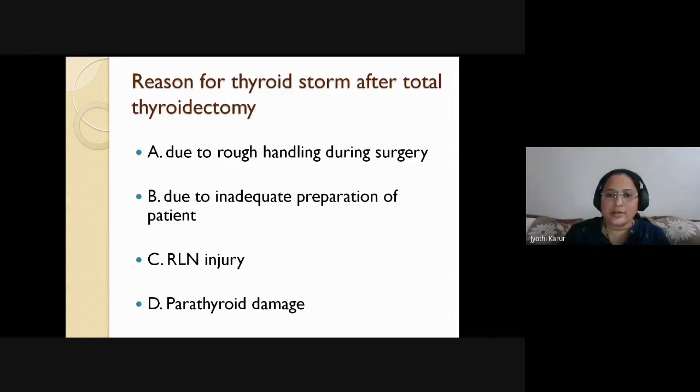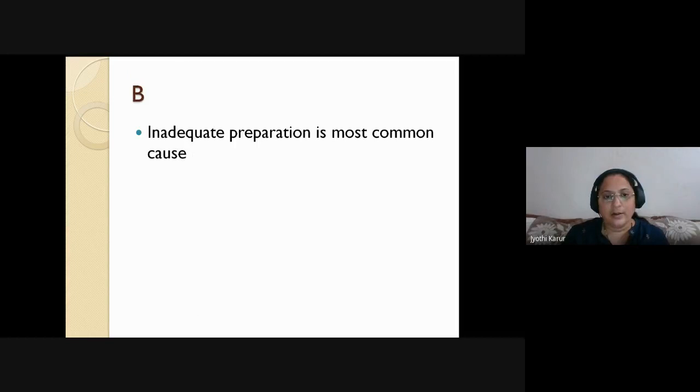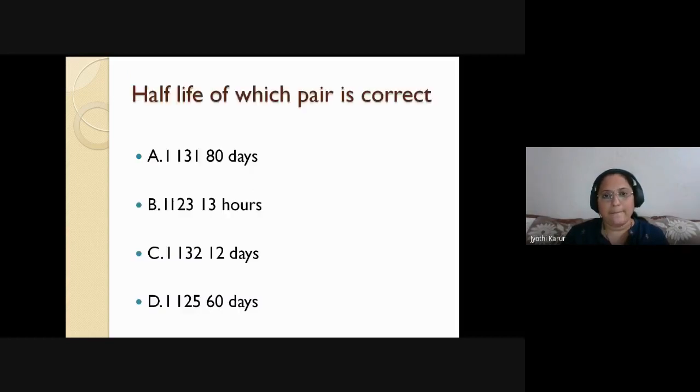See, in olden days the teaching used to be that because of rough handling and excessive squeezing of the thyroid gland during surgery, there is rapid release of thyroid hormones into circulation. That idea is given up nowadays. It is most commonly due to inadequate preparation, and it has nothing to do with recurrent laryngeal nerve injury or parathyroid damage. Even if you damage them, it's not the reason for thyroid storm. So option B is the answer.